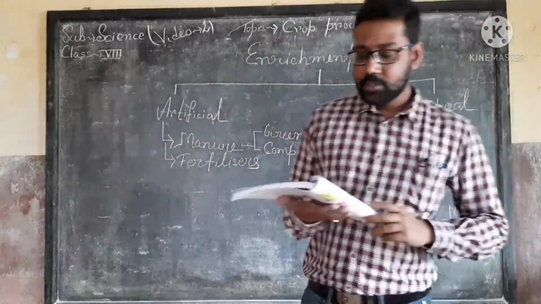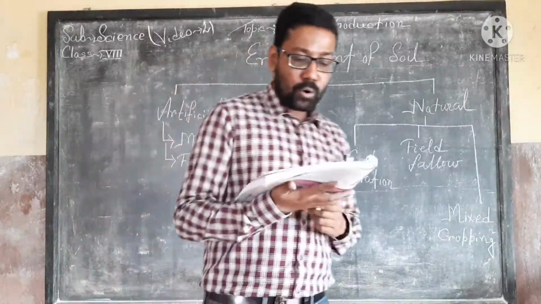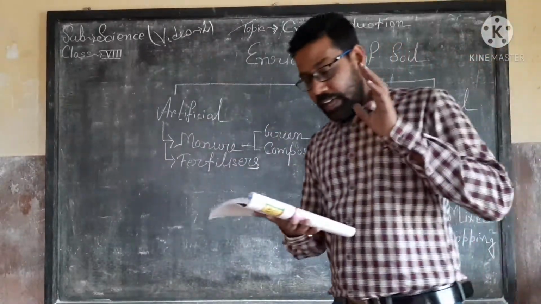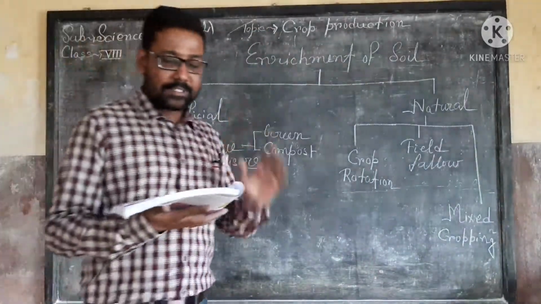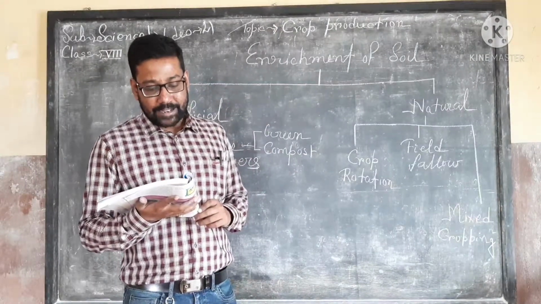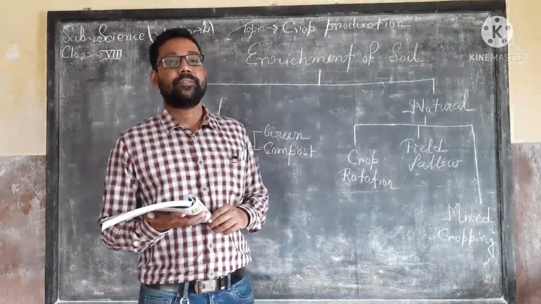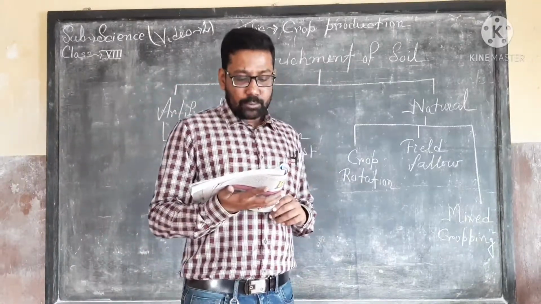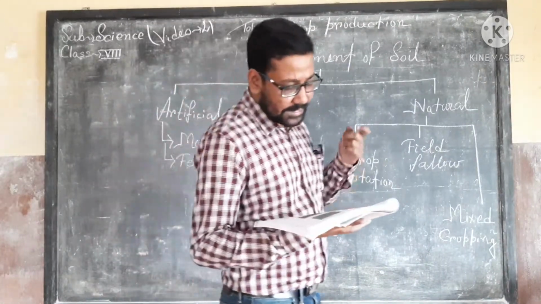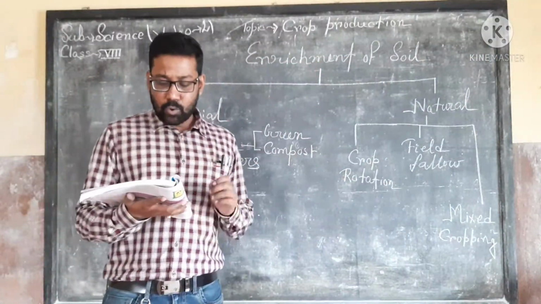The last one is mixed cropping. It is also known as intercropping or co-cultivation. So these are the other two names of mixed cropping: intercropping or co-cultivation. It involves the planting of two or more different types of plants simultaneously in the same field, which allows the crops to work together to keep down the growth of insects and pests, resist climate extremes, suppress plant disease and increase overall productivity.